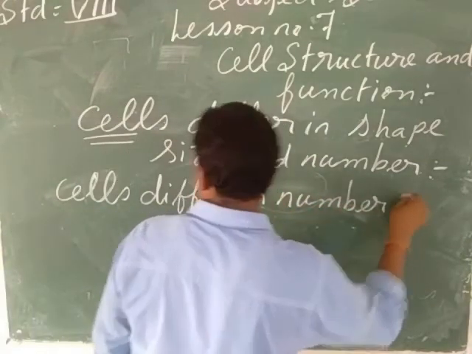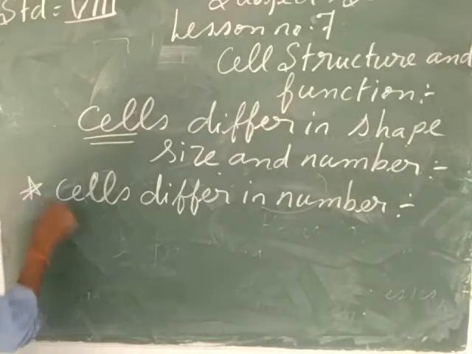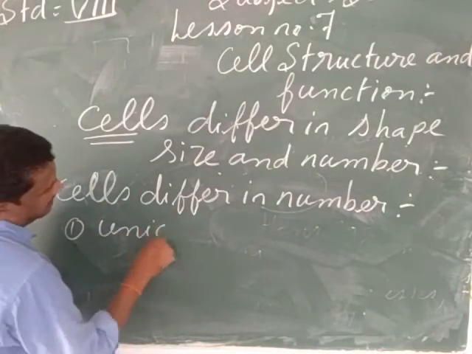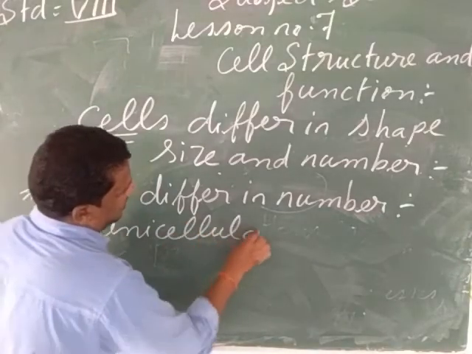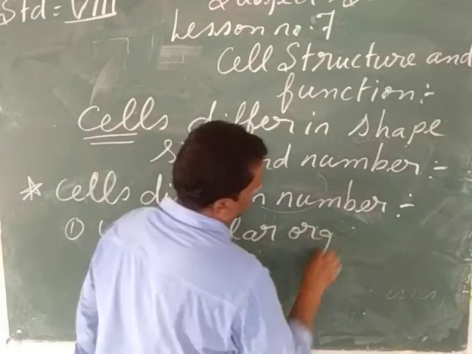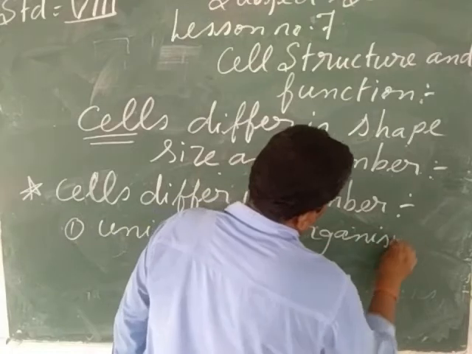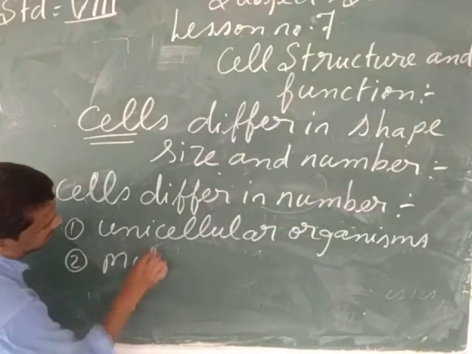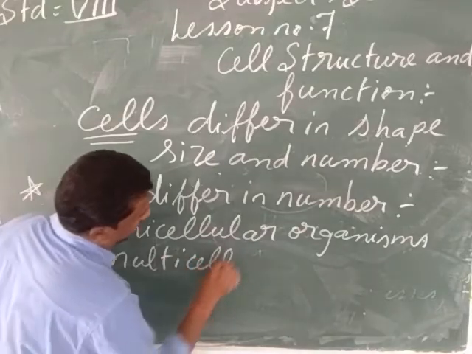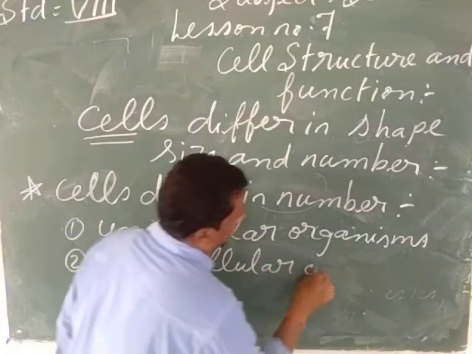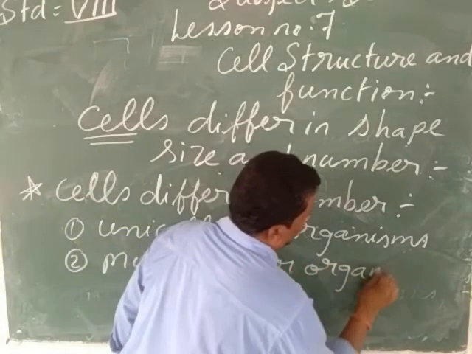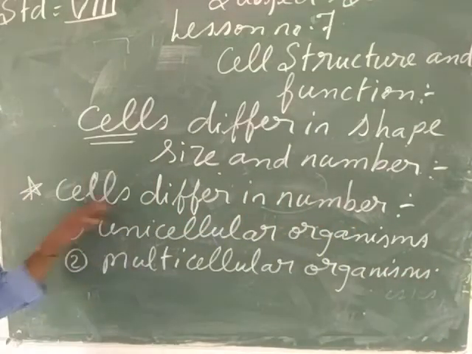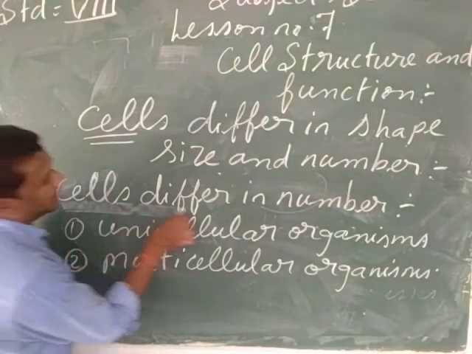My children, let us see how cells differ in number. You might have heard about unicellular organisms and multicellular organisms. So see, cells differ in number. How do the cells differ in number?